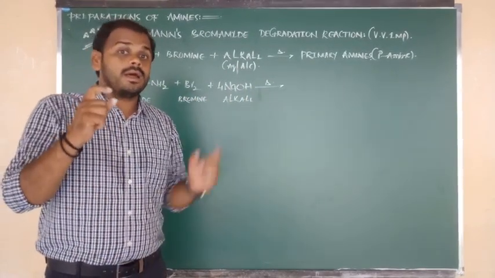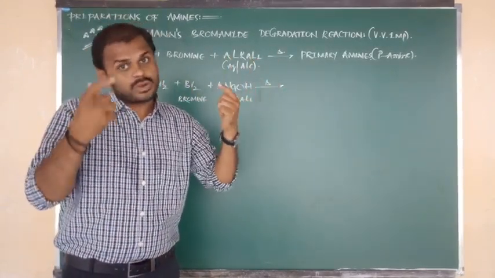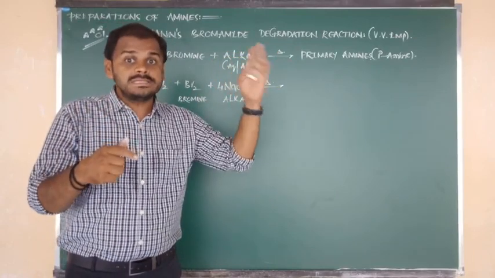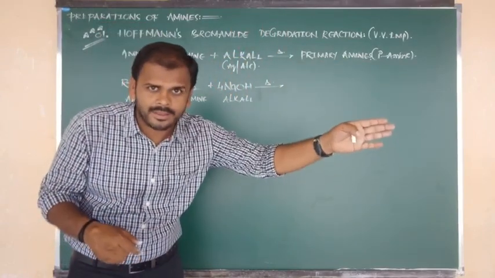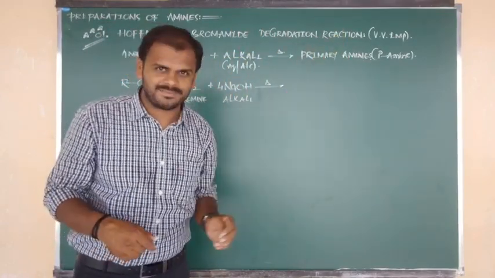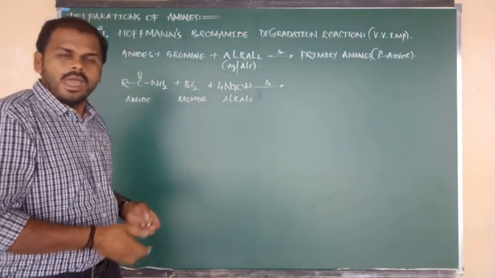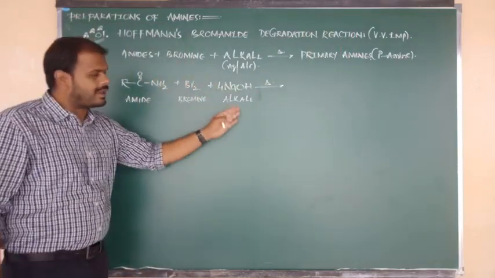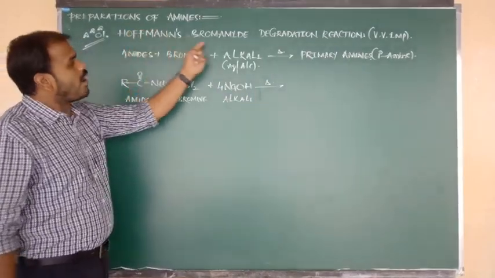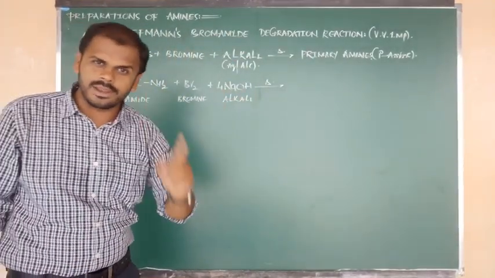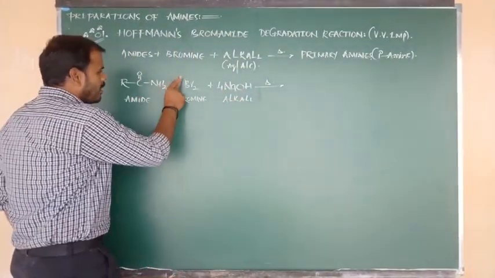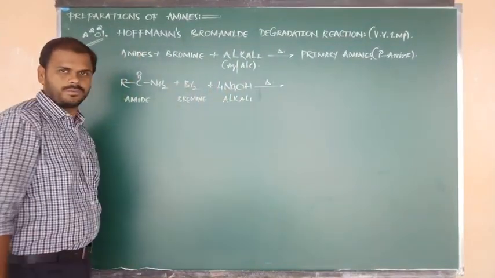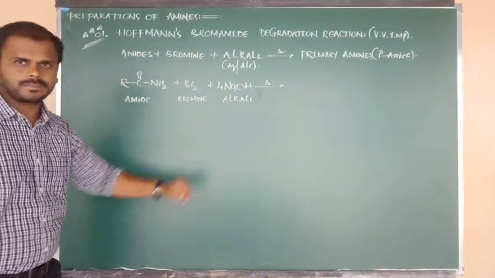So okay, now once a previous board exam question was repeated, and especially the same question was repeated in the competitive NEET exam. The question is, what is the ratio of bromine and alkali in the Hofmann-Bromamide degradation reaction? The answer is 1:4 ratio. This should be fixed.